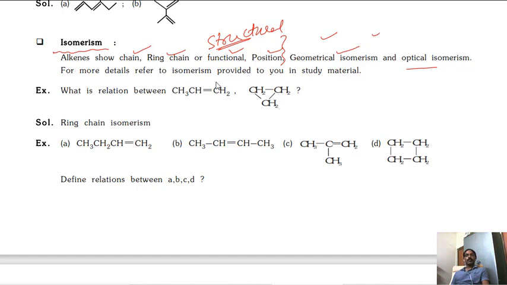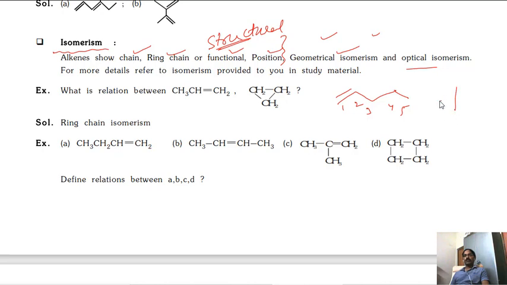Already we discussed. Okay, now these alkenes are exhibiting these isomers. I will give you one example for chain isomerism. You can see here chain isomerism. 1 2 3 4 5, pent-1-ene.